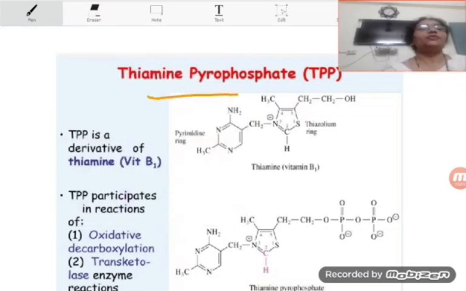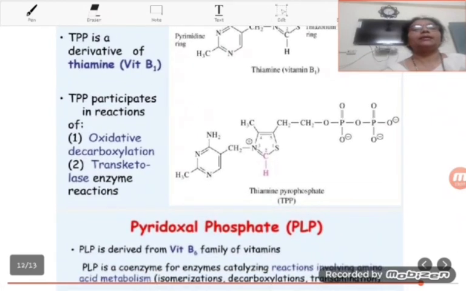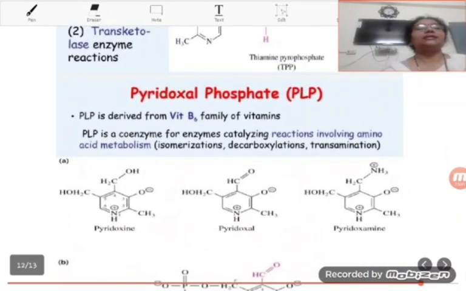Thiamine pyrophosphate, that is TPP, is a derivative of thiamine, that is vitamin B1. TPP participates in reactions of oxidative decarboxylation, transketolase enzyme reactions, and at last we are going to see the coenzyme in the form of pyridoxal phosphate, that is PLP.